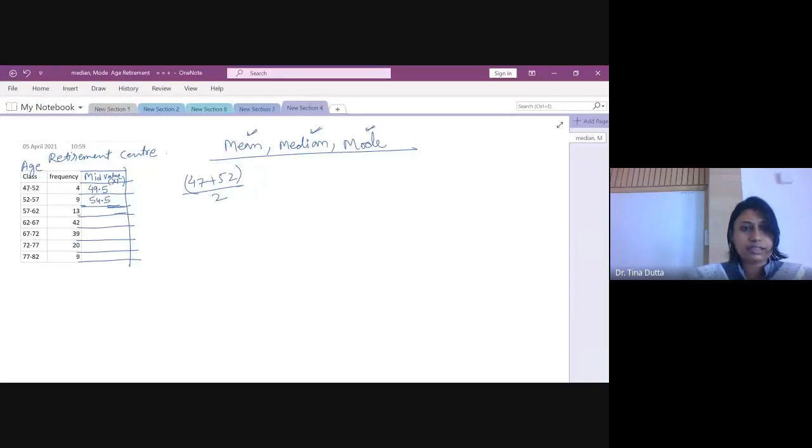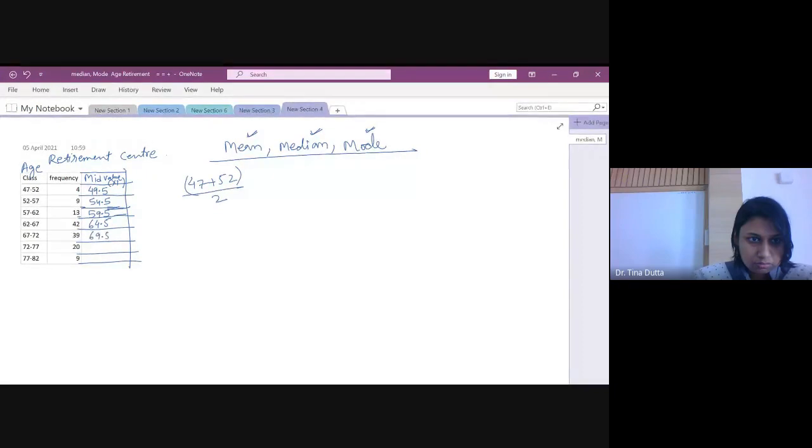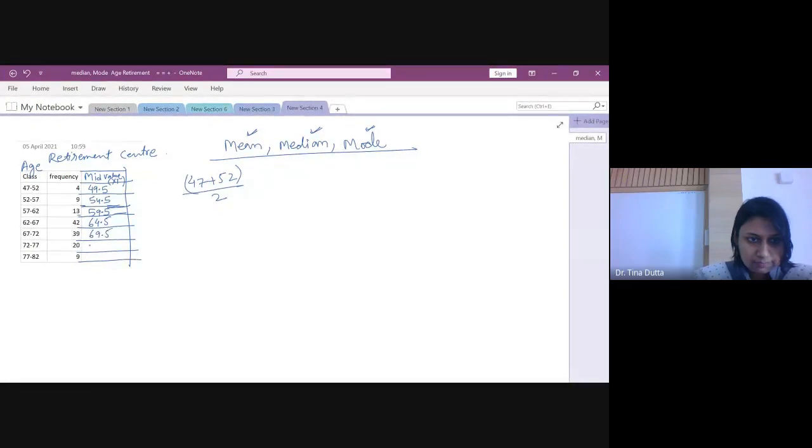And what is the difference? What is the class width? Can you tell me? Class interval कितना है? 5, right? 5 का difference है. So the mid value will be something like this. 5 अब इसमें add करते जाओ. So just let me know if it is yes. Prisha. Yes, correct. So this is how you calculate mid value, right?